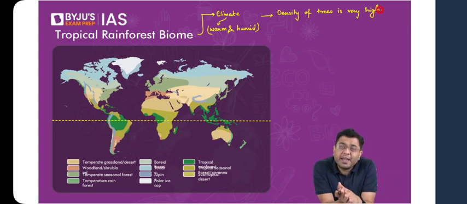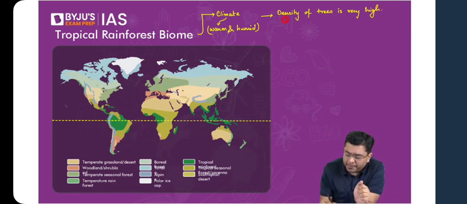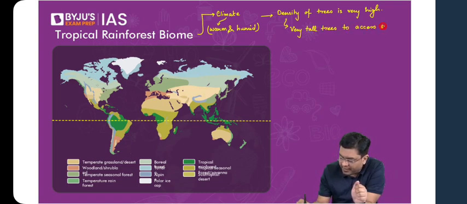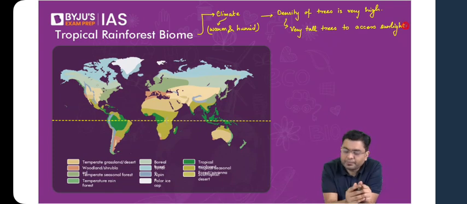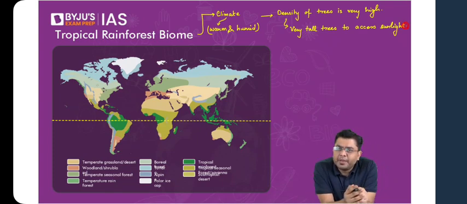Good. Very, very tall. Why? Because they need access to sunlight. Sunlight is a scarce resource in these areas. So in order to attain access to sunlight, the trees will be very tall. Very tall trees to access sunlight. Now, if the trees are very, very tall for gaining access to sunlight, what about the amount of sunshine on the forest floor? Will the amount of sunshine be higher, lesser, or negligible?